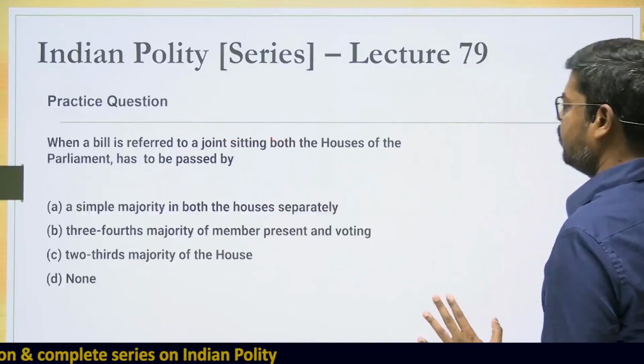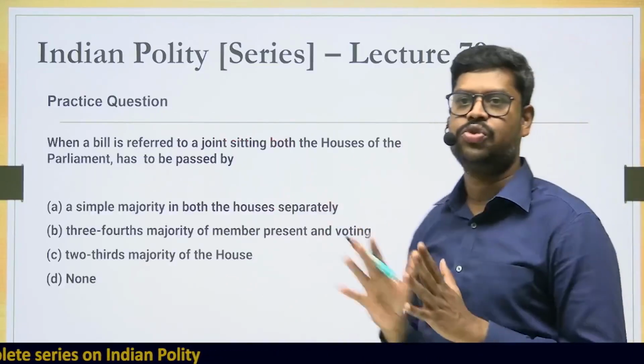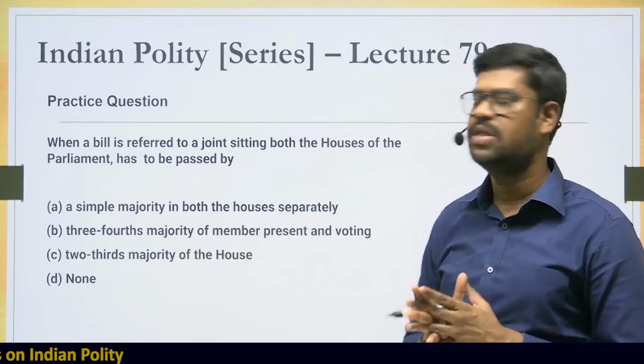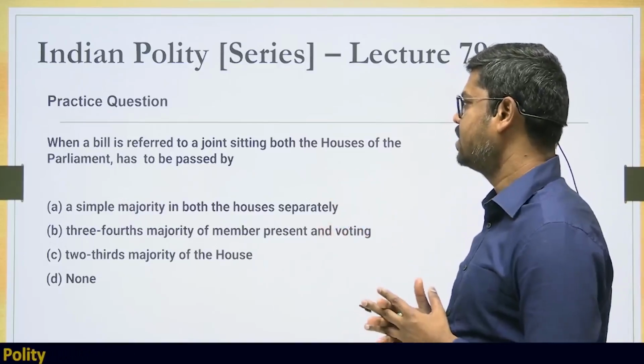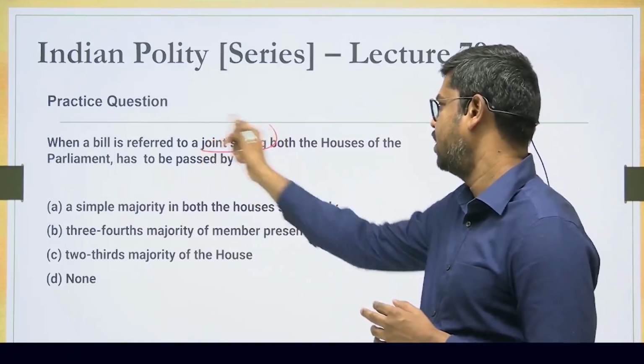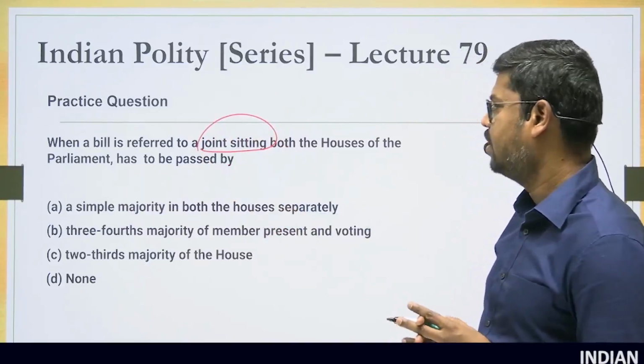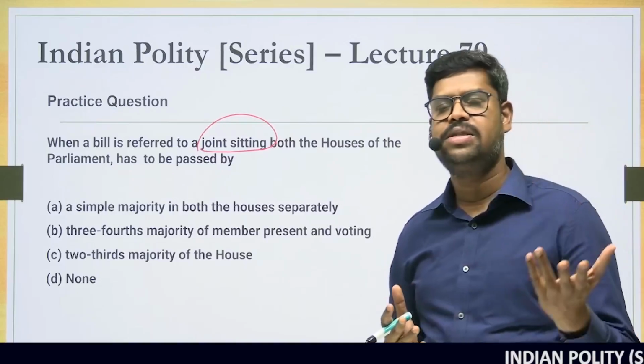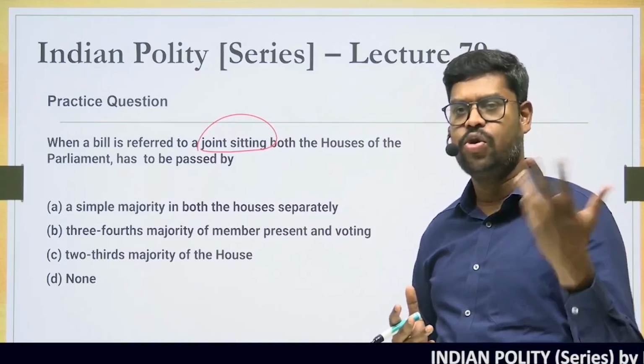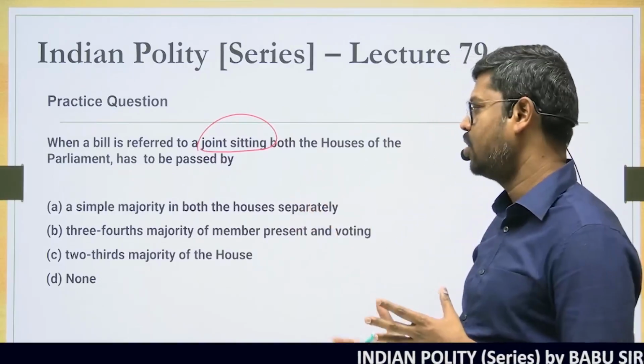All right. So with that, please come to the practice question. So we are concluding our discussion with the practice question. When a bill is referred to a joint sitting of both the houses of the parliament, it has to be passed with what? So whenever a bill is referred to a joint sitting, or a joint sitting is convened by the president, what is the majority that is required?